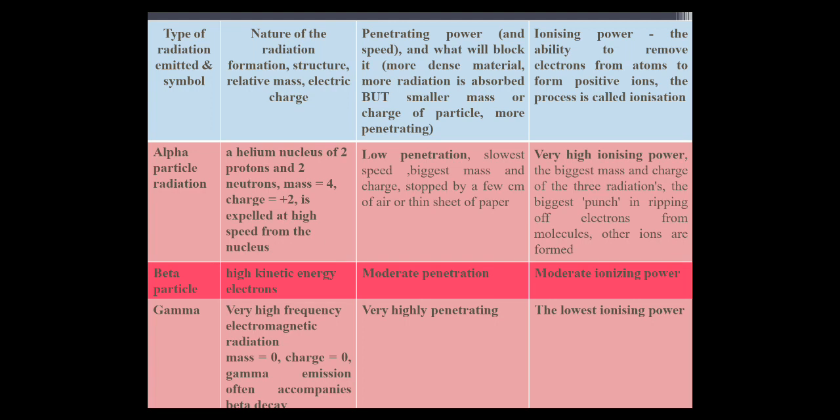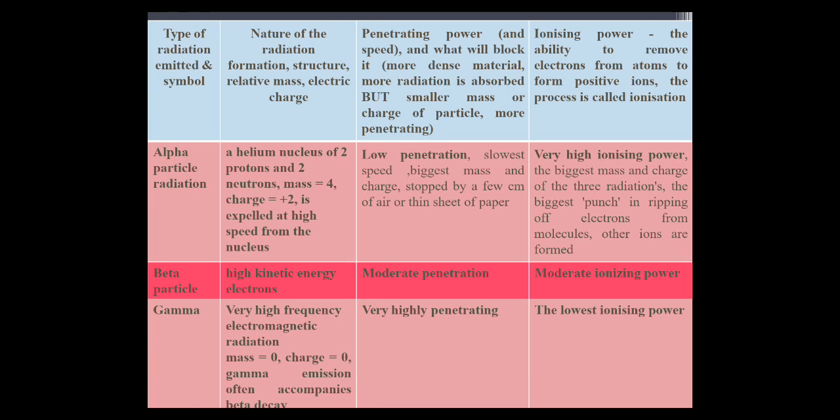Next, we have to learn this table: type of radiation emitted and symbol, nature of the radiation formation, structure, relative mass, electric charge. Next is penetrating power and what will it block. The denser the material, the more radiation is absorbed, but the smaller the mass or charge of the particle, the more penetrating. And in the next column, ionizing power, the ability to remove electrons from atoms to form positive ions. The process is called ionization.